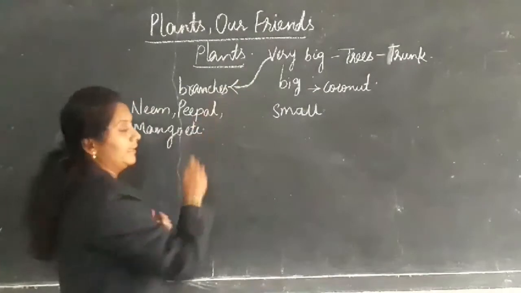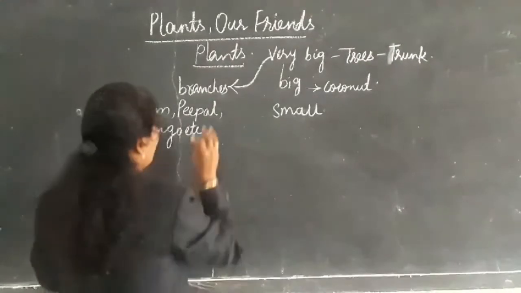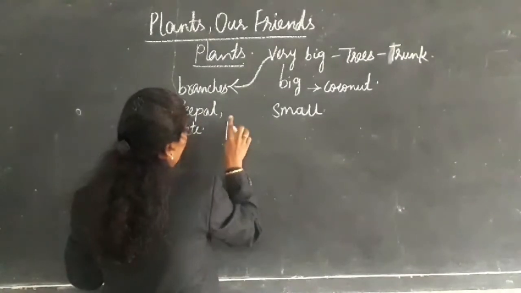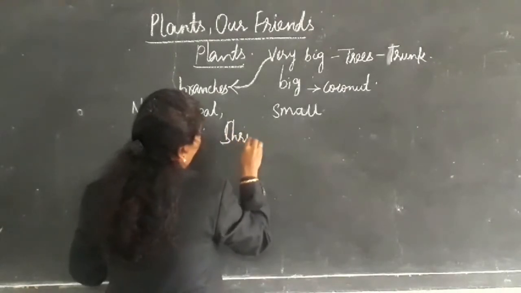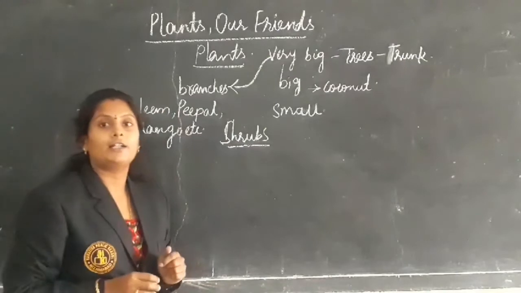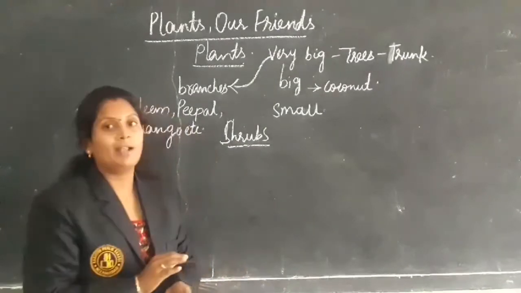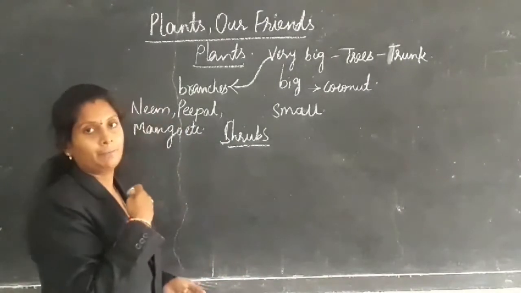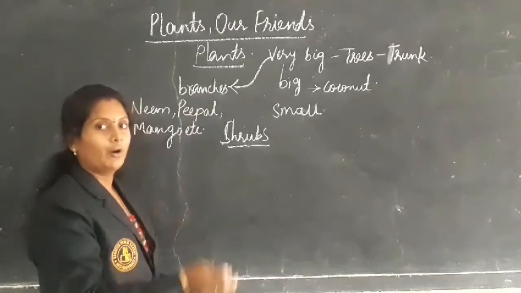Those are trees. Next, coming to the shrubs. One group we call shrubs. In this kind you can see normal plants of our height, like my height or your height.